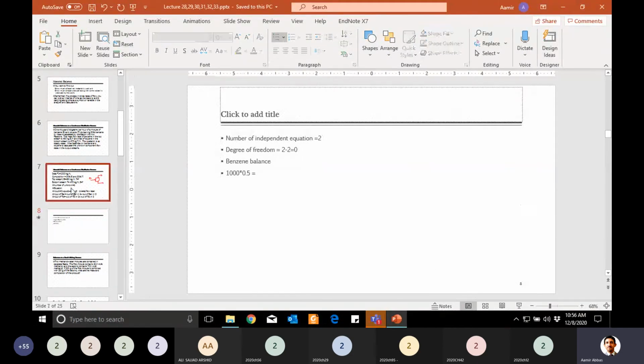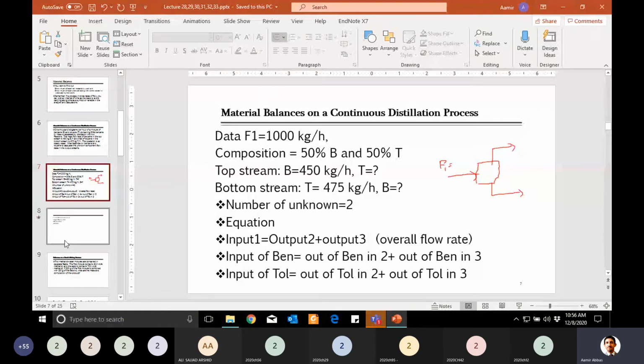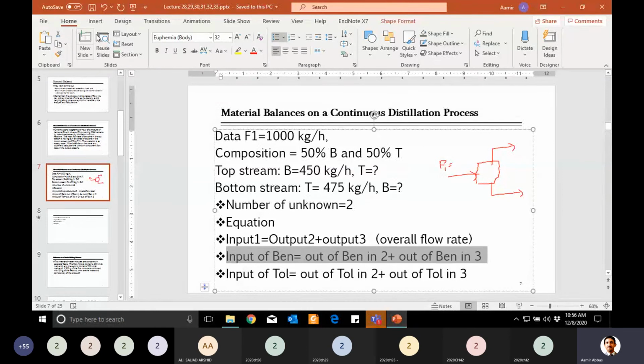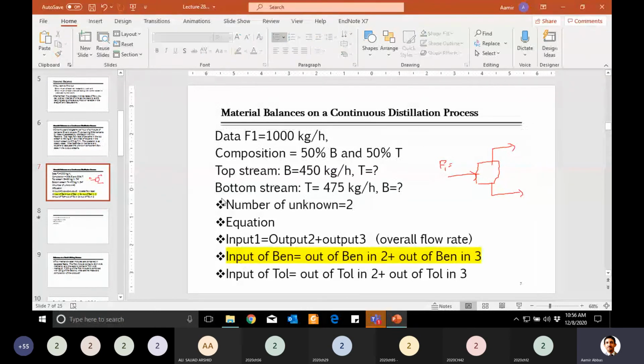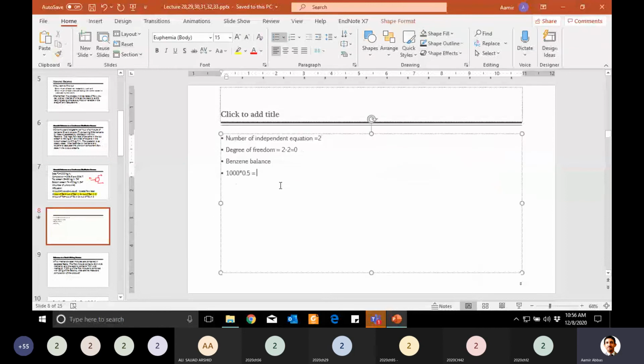How much benzene at output? In one stream you know it, and in one you don't, because here I am using this equation, guys. Input of benzene is equal to output of benzene in stream 2 plus output of benzene in stream 3. Output of benzene in stream 2, how much was given in the question? 450, plus benzene in stream 3. By the way, write the units as kg everywhere in the equation. Why am I writing only kg?